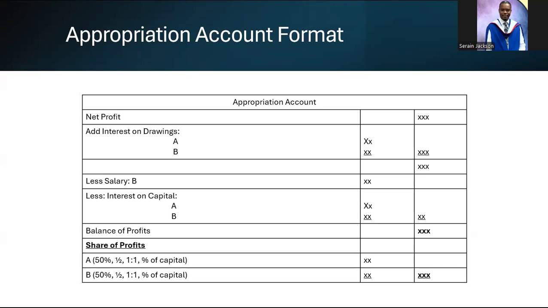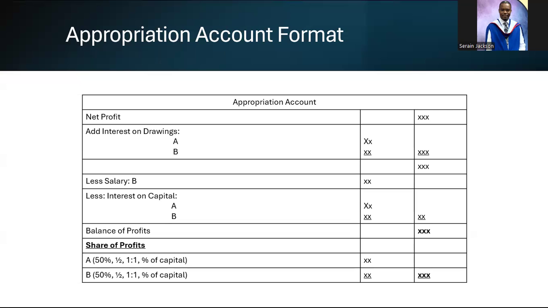The partnership business will maintain a pretty similar set of final accounts to what a sole trader would have. So their income statement is going to look identical to that of a sole trader. Their balance sheet will also look almost identical. However, when you reach the profit part, that is where the appropriation account will come in, because now you're going to have to share this profit.